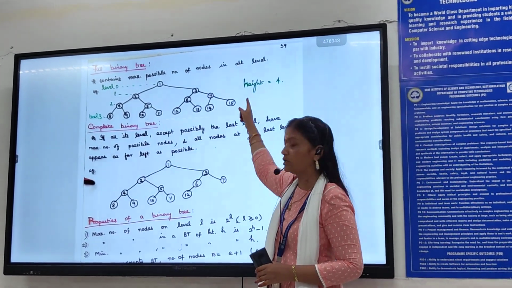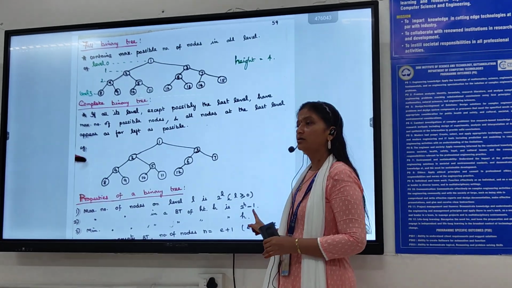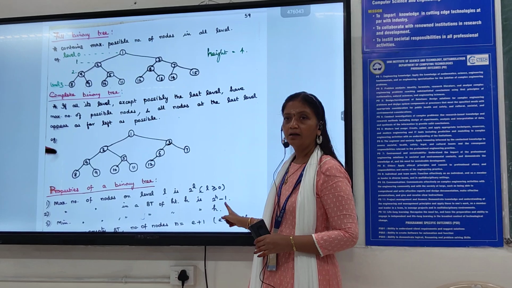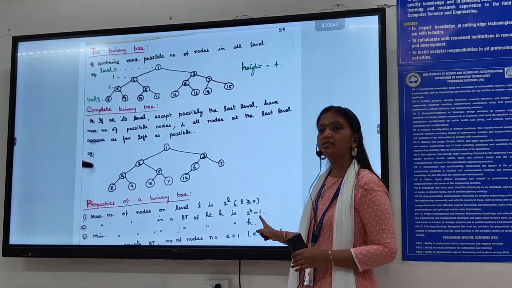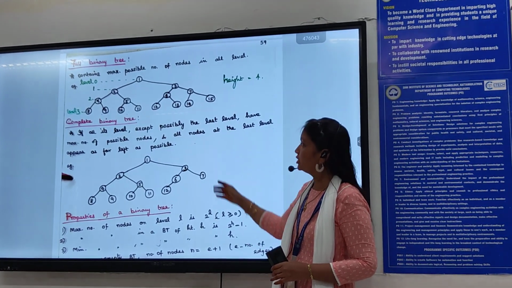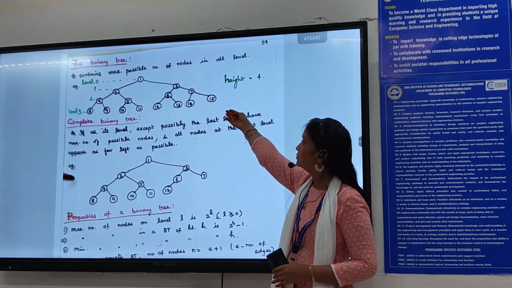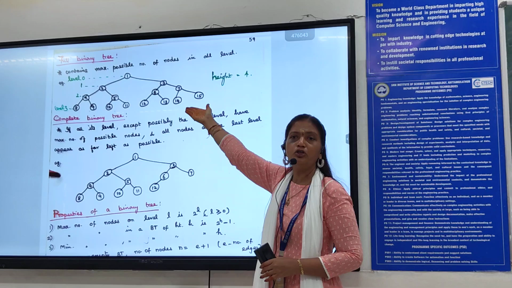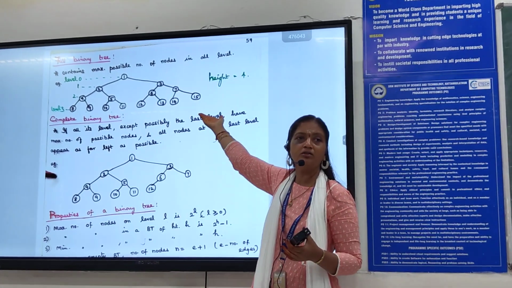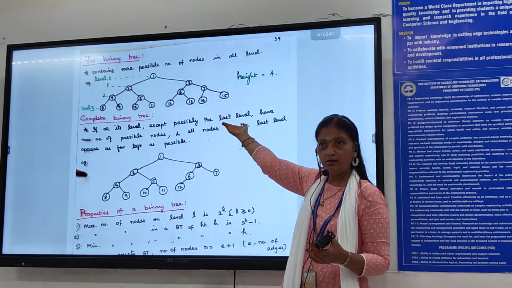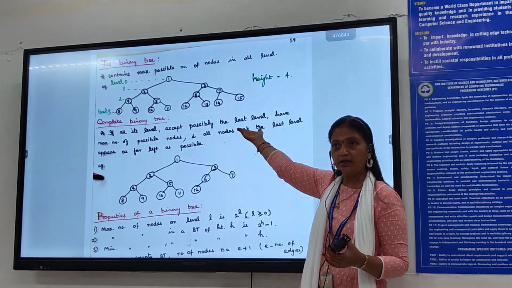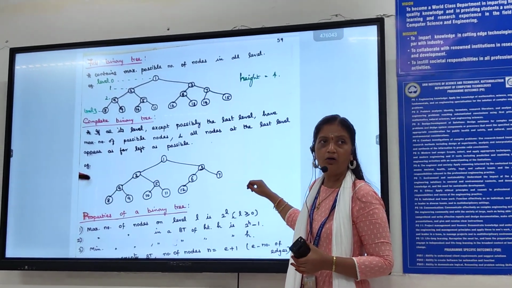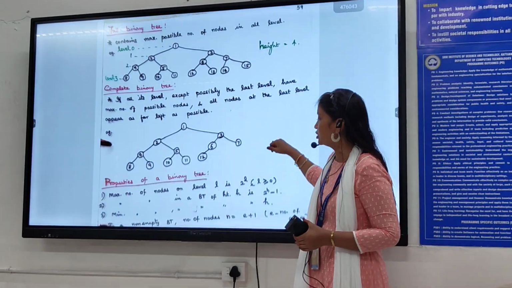So given the height, what is the maximum number of nodes? 2 power 4 minus 1, what do you get? 2 power 4 is 16. 16 minus 1 is 15. Check the number of nodes in this tree. How many nodes? 15. Now numbered, is it not? From 1 to 15. So 15 nodes are there. So I cannot have more than 15 nodes in a binary tree if its height is 4. Okay? Now you understand how it is related?